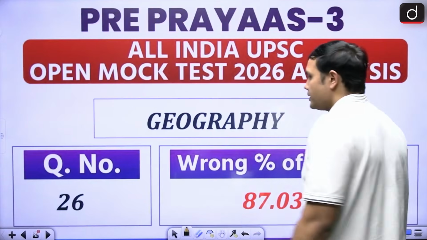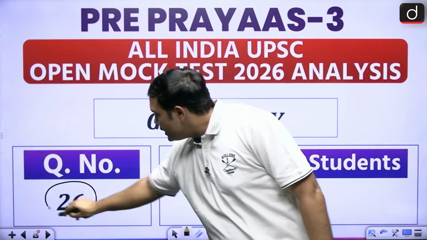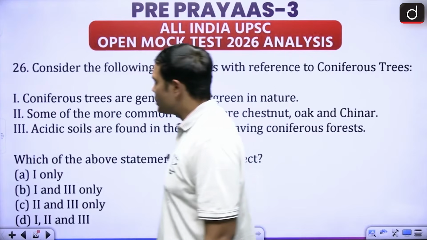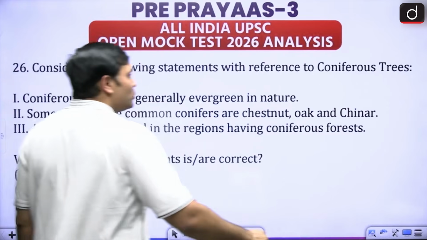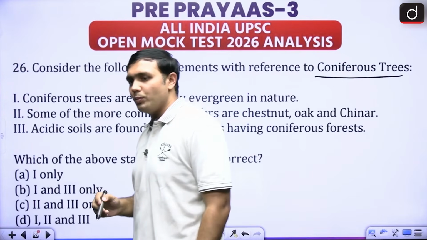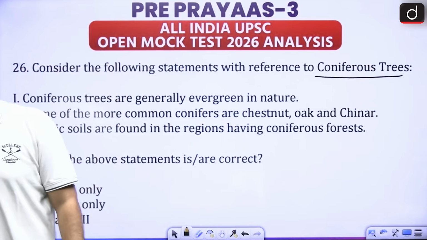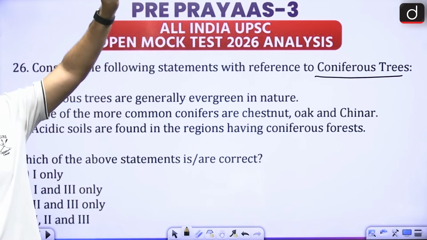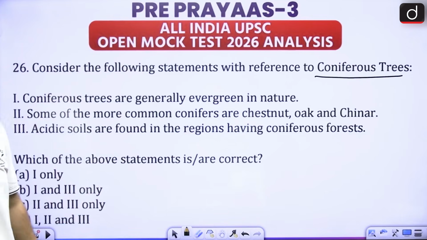The next aspect is from geography. Question number 26. Again, quite a lot of people have gotten it wrong. Let's look at this. It is with respect to coniferous trees. Now these are very interesting, right? I'm hoping that most of you are familiar with these kinds of vegetation. These are generally found in very cold climates, with very pointy kinds of leaves, right?